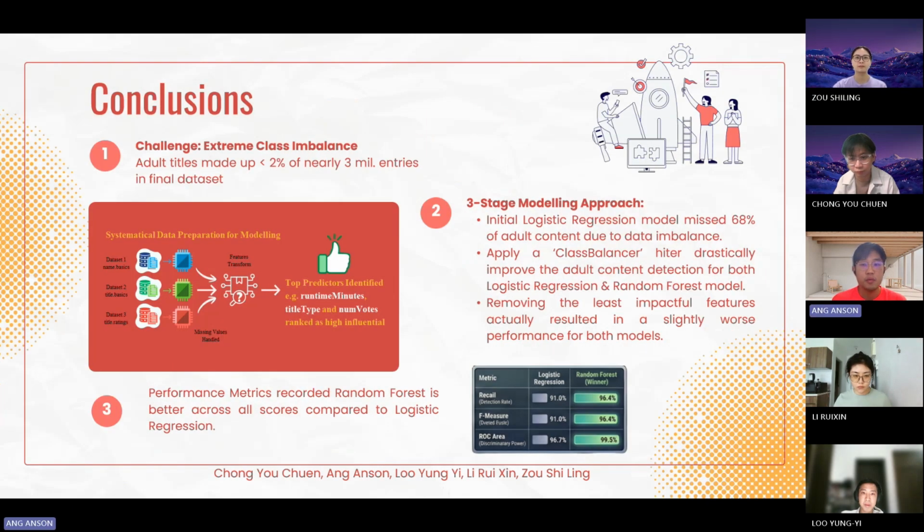In conclusion, we cleaned the data by integrating all the data, imputing the missing data, normalizing the data, and balancing the data. Also in our EDA, we identified the top predictors like the runtime and the title type. In our modeling, we applied class balancers and achieved higher detection rates. Ultimately, random forest is the best model for this task, achieving 96.4% recall and 99.5% ROC.